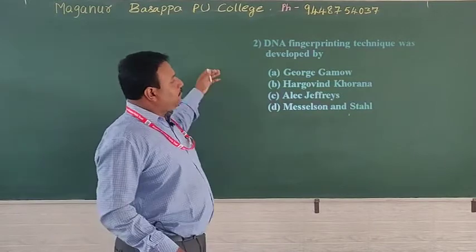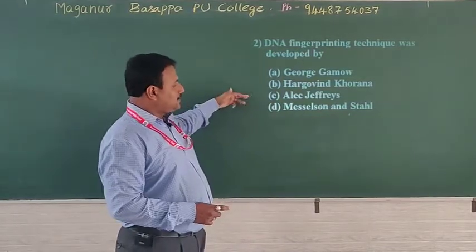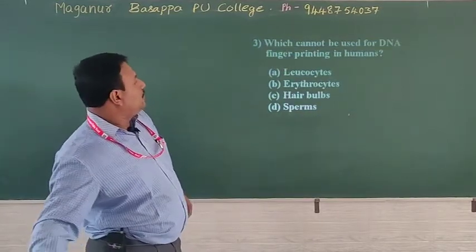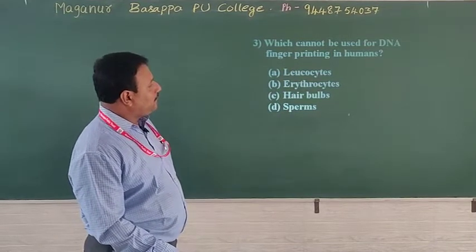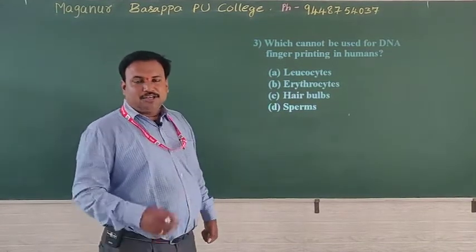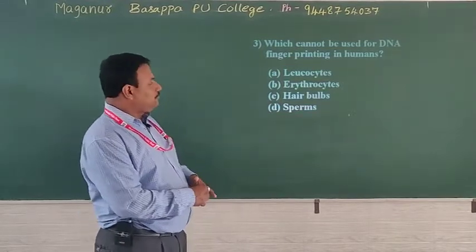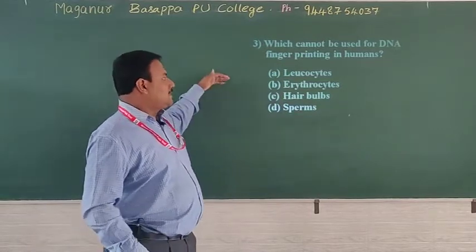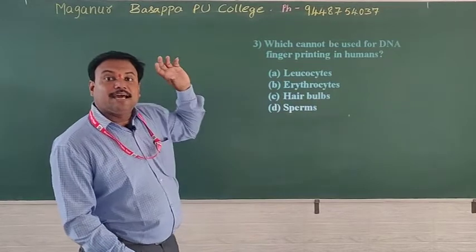Okay, the DNA fingerprinting technique was developed by, just what you learnt. What will be the answer? The answer must be Alec Jeffrey, who introduced it. Then, which cannot be used for DNA fingerprinting in humans? During collection of samples, I told many samples. Out of that, leukocytes have a nucleus.